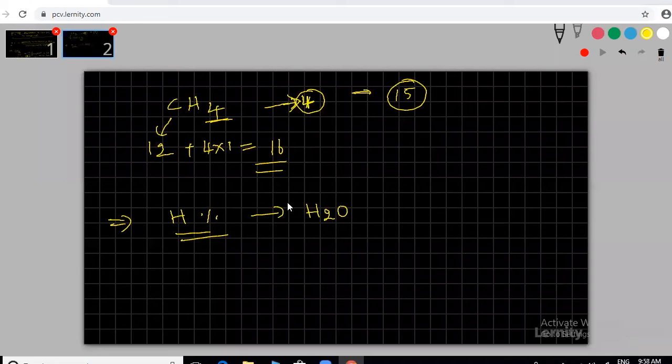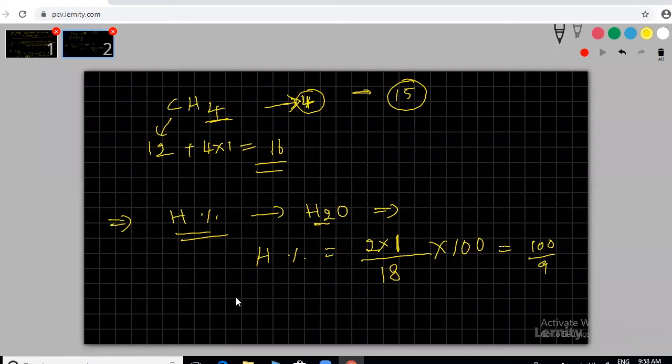We got 11 point something, most of the people. So what is the answer here? Percentage of hydrogen equals 2 hydrogens, 2 into 1. Atomicity is 2. Each hydrogen's atomic mass is 1. By total compound weight, 18, into 100. Everyone substituted the same thing. If you have done this, how much are you getting here? I think it's 100 by 9. That's your answer.